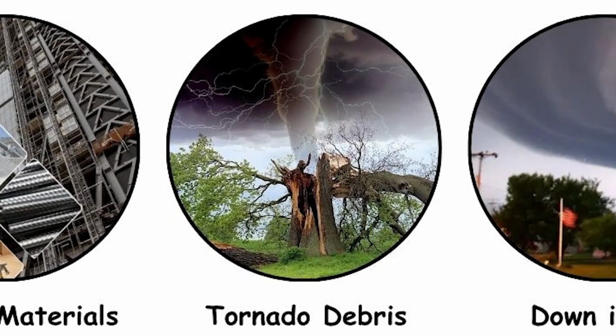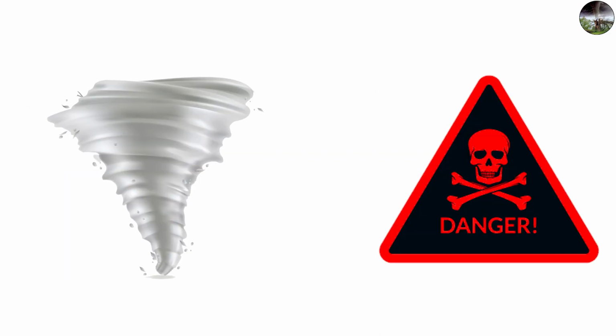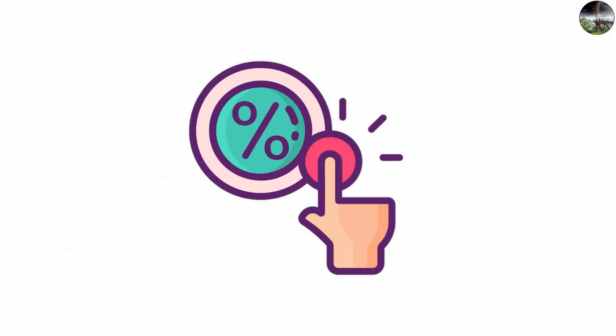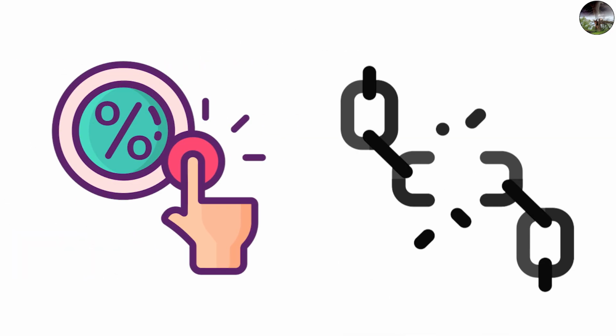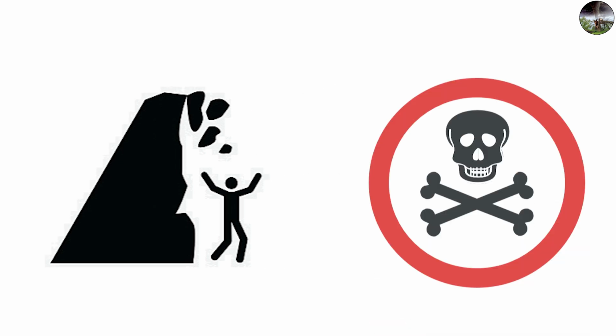Scene 7. Tornado debris and secondary hazards. Tornadoes in cities also introduce unique dangers not seen in rural areas. When the funnel rips through urban infrastructure, it can rupture gas lines, ignite fires, and scatter toxic materials. Collapsed power lines and broken water mains add to the chaos, creating dangerous post-storm environments.